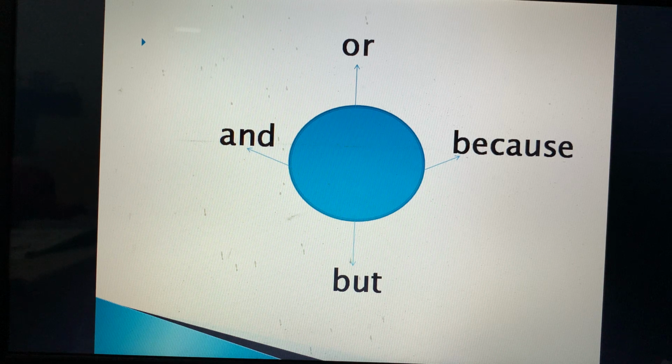So the conjunction because is used when the reason comes behind, means reason comes in the second sentence. Because में क्या होता है? Reason बाद में आता है. Means reason हम बाद में बताते हैं.